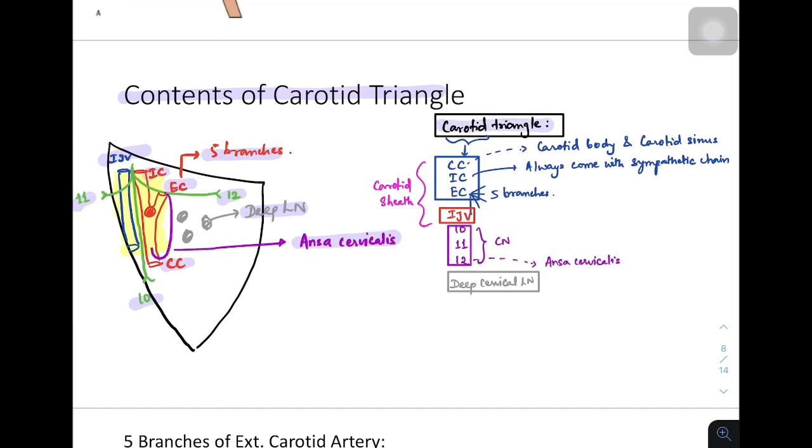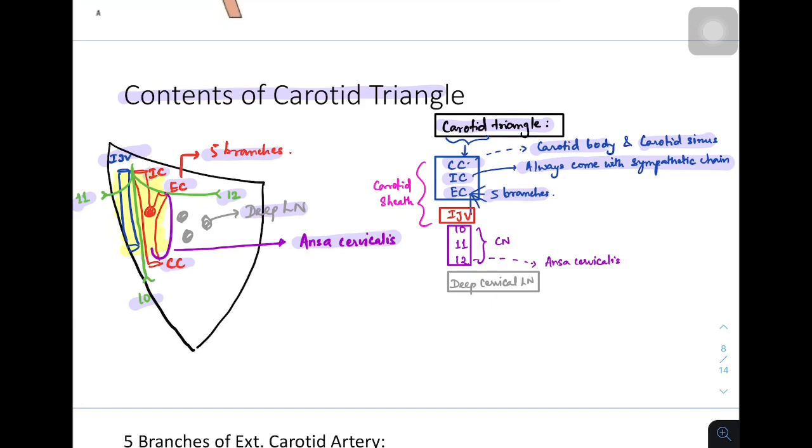So the carotid triangle name comes from the 3 carotid arteries: common carotid, internal carotid and external carotid. The common carotid at the bifurcation has a dilatation called carotid body and carotid sinus. Then internal carotid, it always comes with sympathetic chain. I mentioned this earlier in my earlier videos also. And external carotid, we saw earlier, is giving rise to the 5 initial branches.